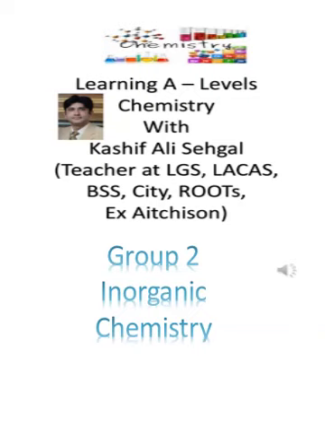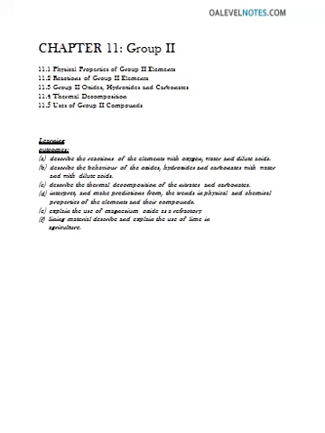We are doing inorganic chemistry and today we are discussing group 2 from the inorganic chemistry AS level syllabus. In this chapter you will study the physical properties of group 2 elements, their reactions with oxygen and with water, and the nature of their oxides and hydroxides, and then the thermal stability of their carbonates and nitrates, and finally the solubility of their hydroxides and sulfates, and some uses of group 2 compounds as well.